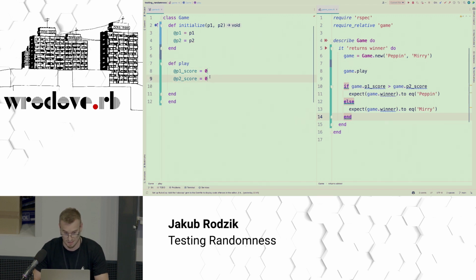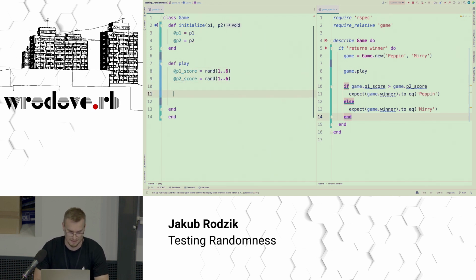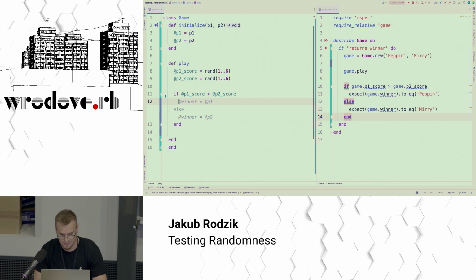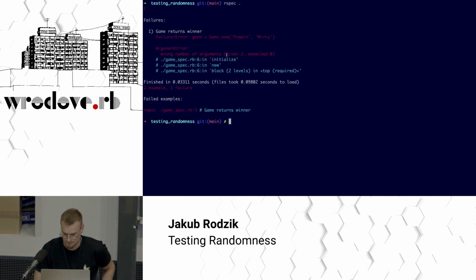Maybe there should actually be a result of a dice roll. So let's say 1 to 6. We've all seen dice before, 6 sides from 1 to 6. And our main logic here: if P1 score is bigger, P1 wins, else it's P2. All right, and let's see if our tests will work. Only one more thing, attribute readers. All right, let's run some tests now.